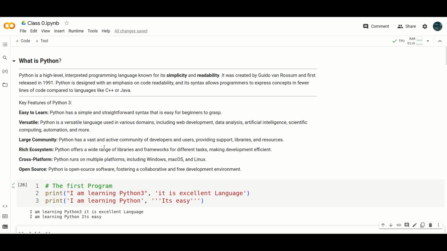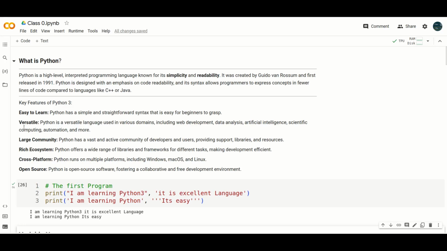In this set of lectures, we will learn Python 3. Python is a high-level interpreted programming language known for its simplicity and readability. It was created by Guido van Rossum way back in 1991. It was designed with an emphasis on code readability, and its syntax allows programmers to express computational ideas in fewer lines of code compared to other languages like C, C++, Java, Fortran, etc.